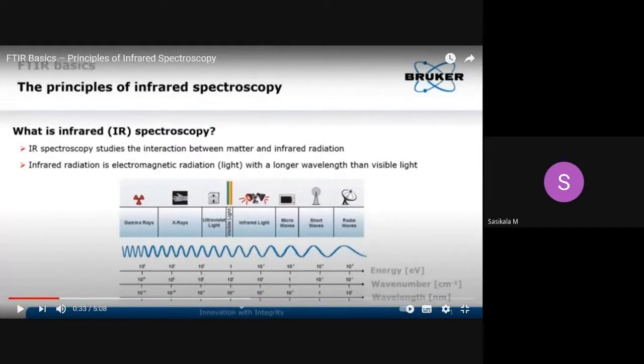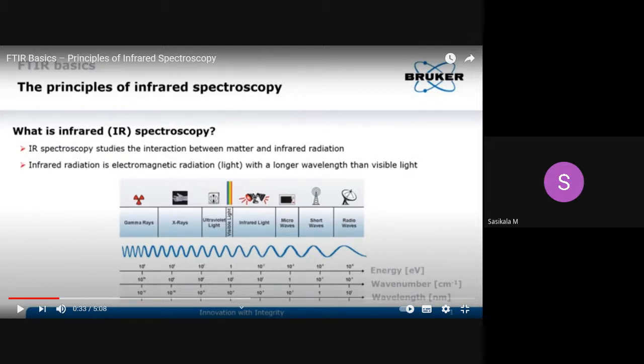Compared with rotational energy, vibrational energy has higher energy. The combination of rotational energies is equal to vibrational energy, and this vibrational energy of the molecule is analyzed by IR spectroscopy.